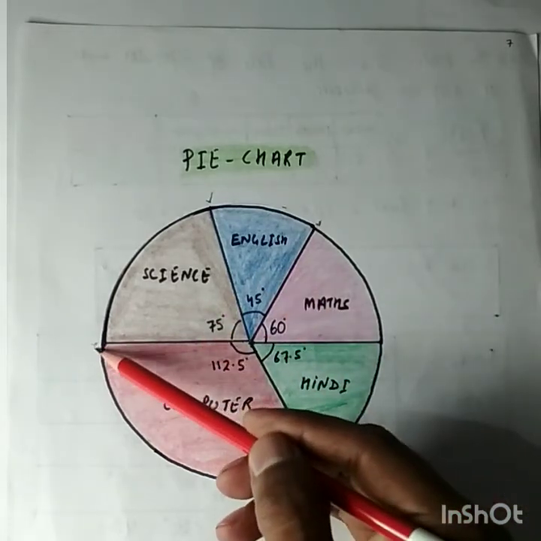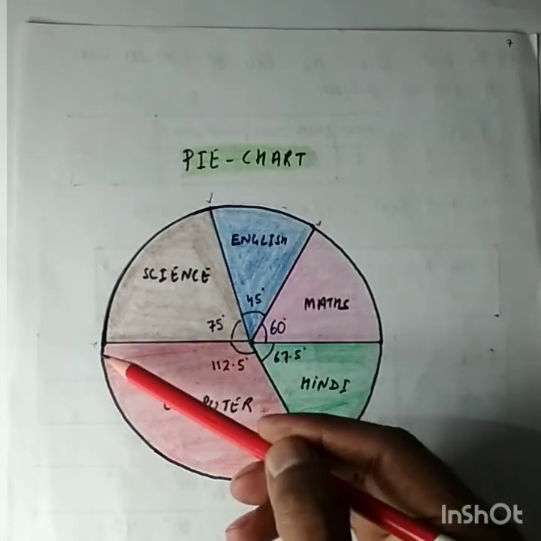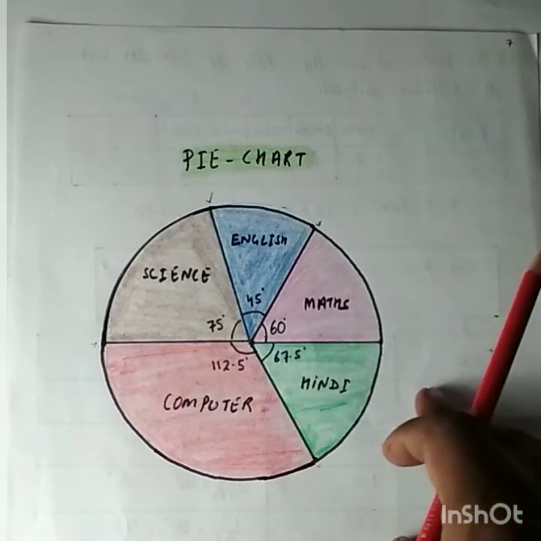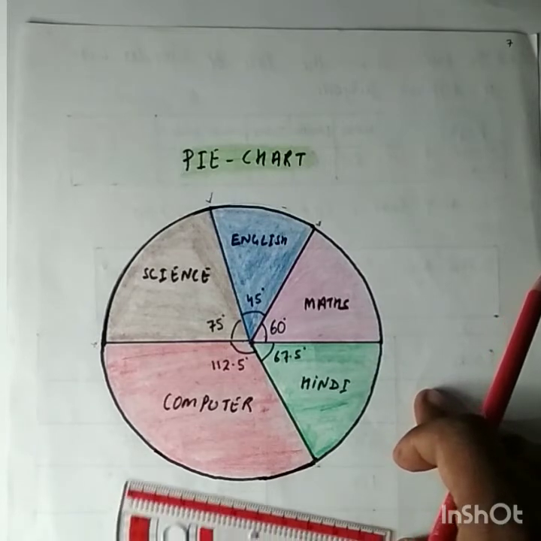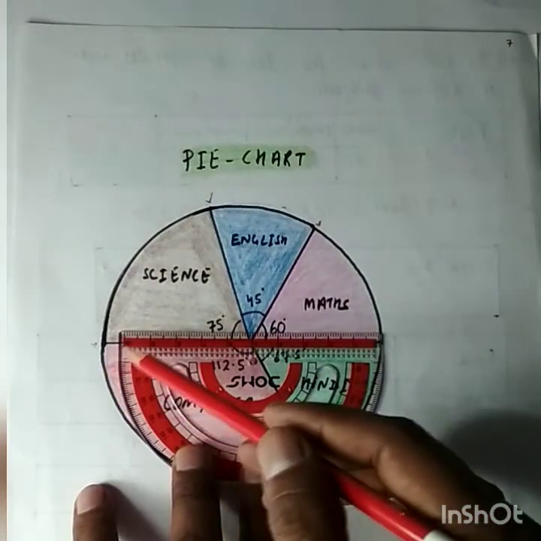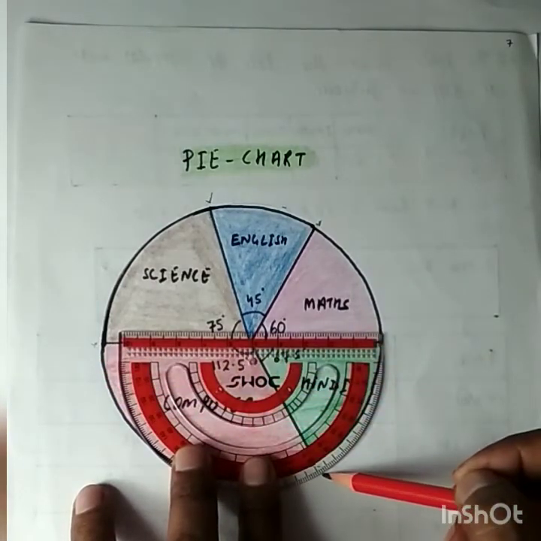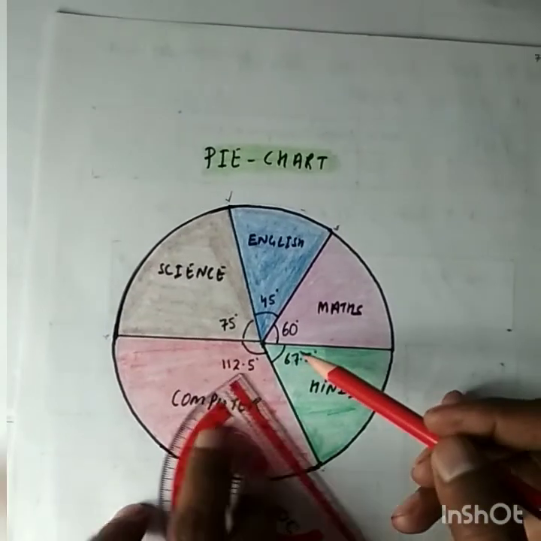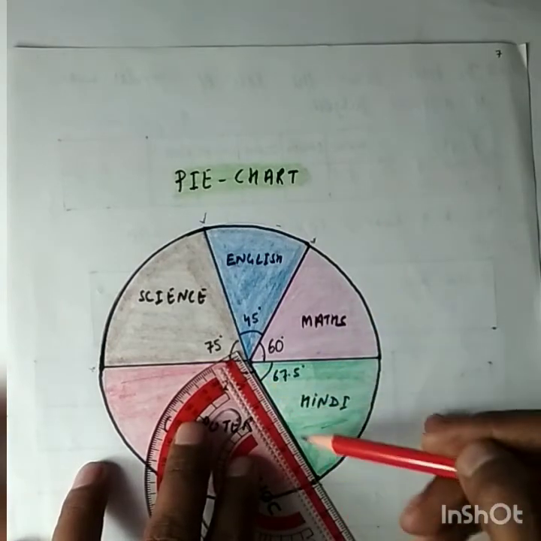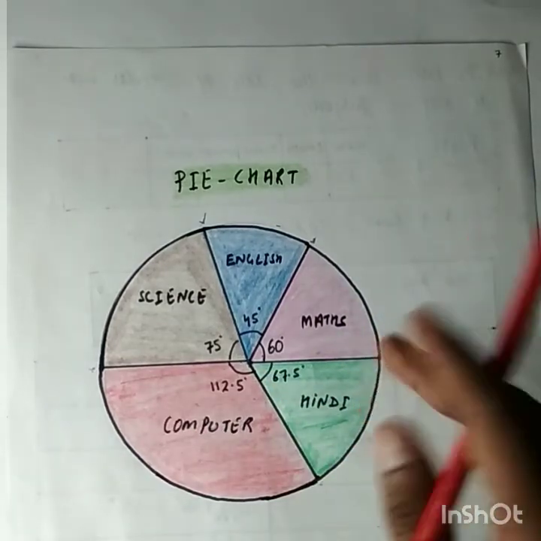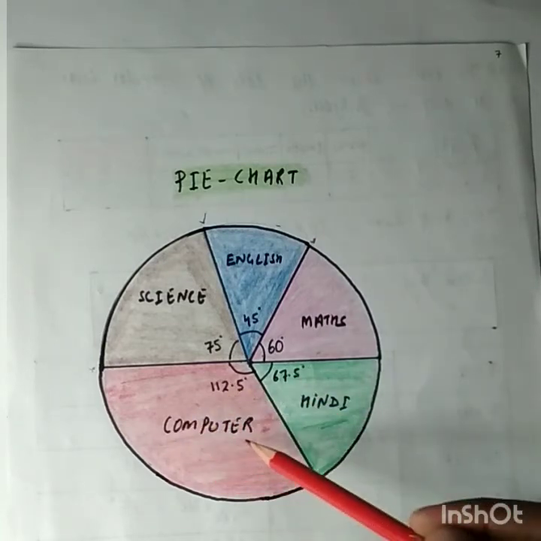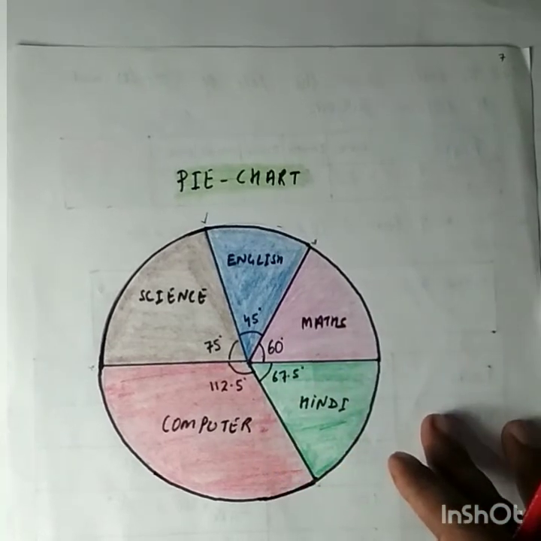Now I will consider this arm as the baseline or reference line and draw the central angle for computer, and it was 112.5. So I'll place my protractor here at the center of the circle. We'll take this as a reference line and draw an angle of 112.5. I will join it, and I will get an angle of 112.5 and write computer here. This sector will represent the number of computer books sold.